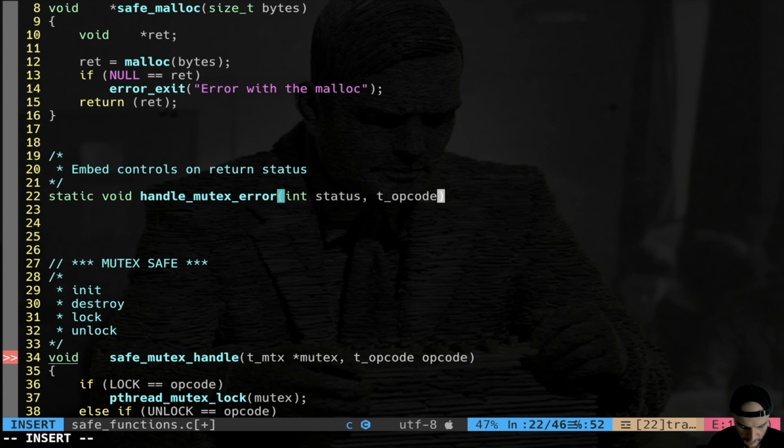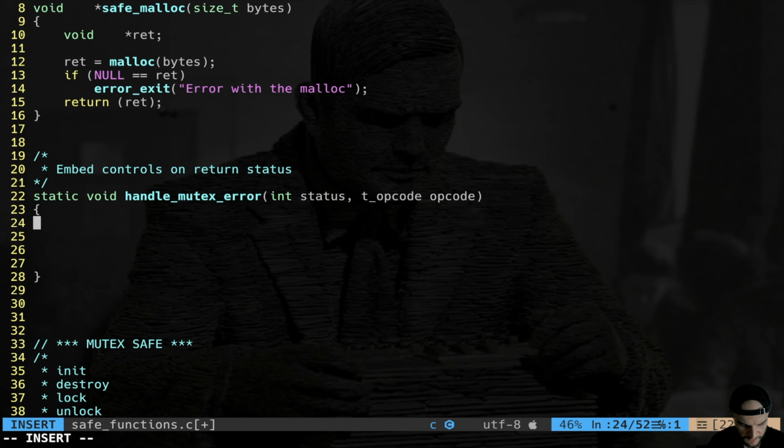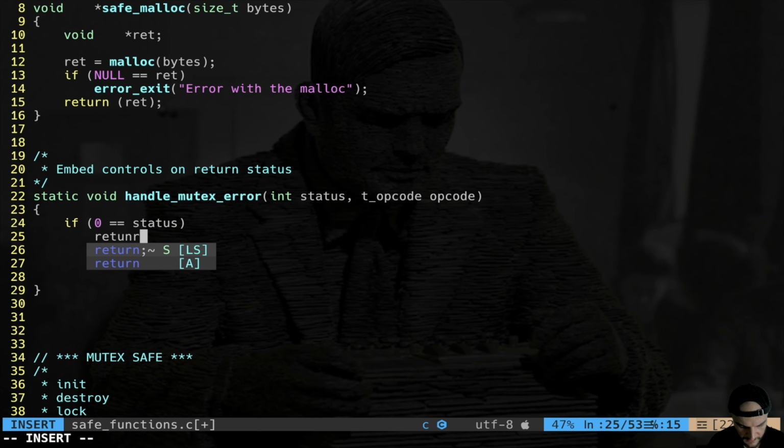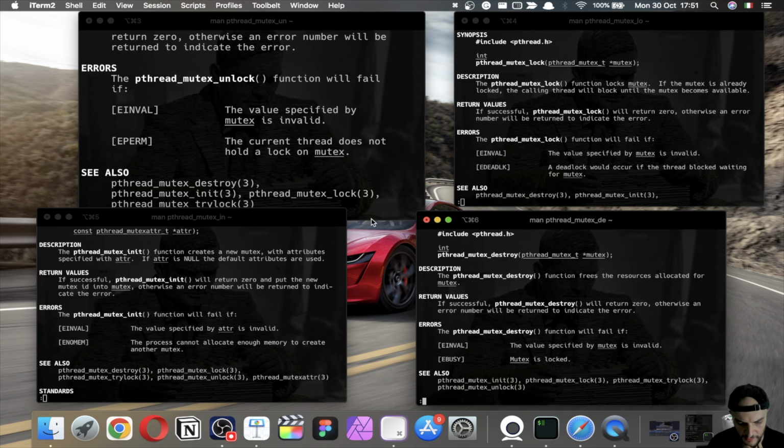So type opcode, opcode. What is the gist of this function? We're going to check the return value. If 0 is equal to status, you simply return, everything is correct. Now we're going to understand why. Here you can see all the action functions: unlock, lock, init, and destroy. As you can see, they are all self-similar.